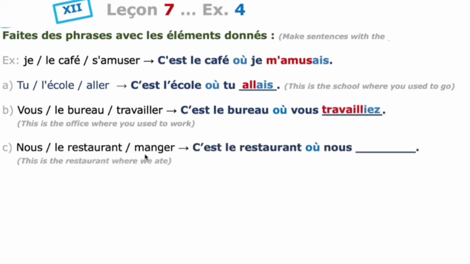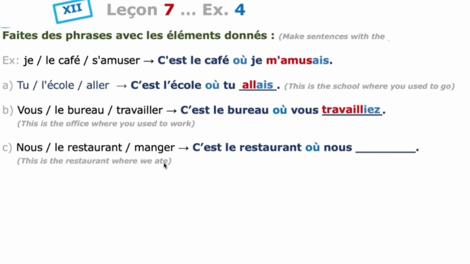Nous, le restaurant, manger. We, the restaurant, to eat. So see, C'est le restaurant. The expression C'est and the noun is given, le restaurant. After the noun, the relative pronoun où, and we have to use the subject given there.